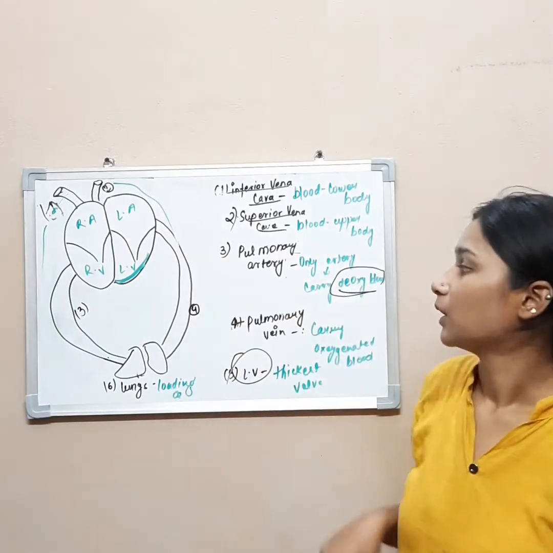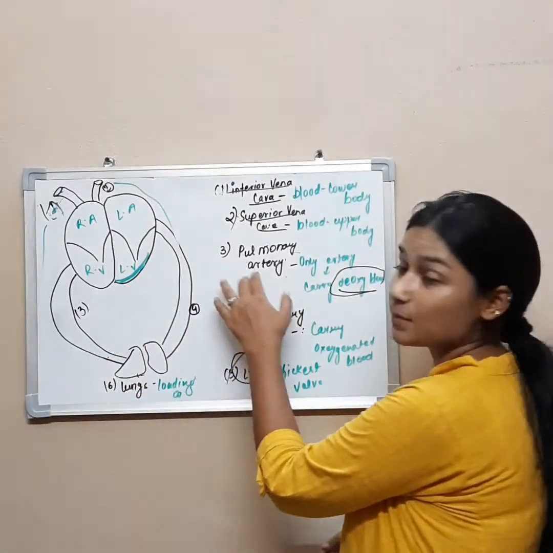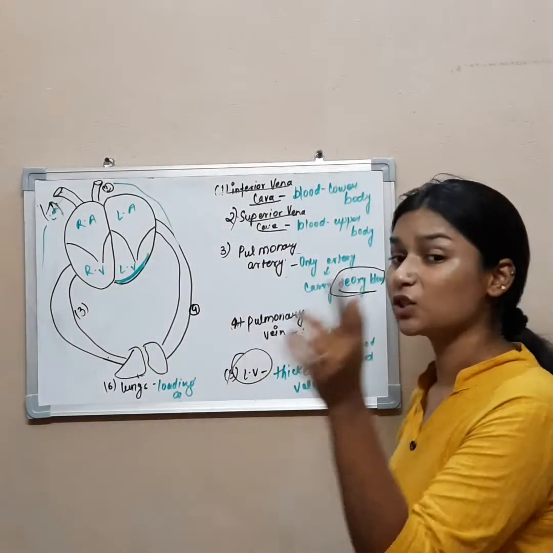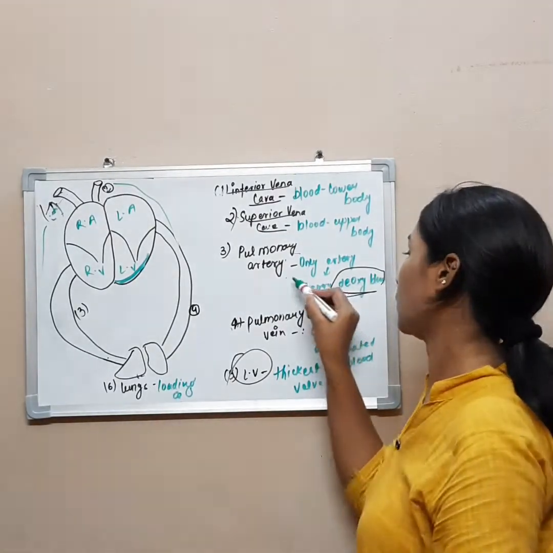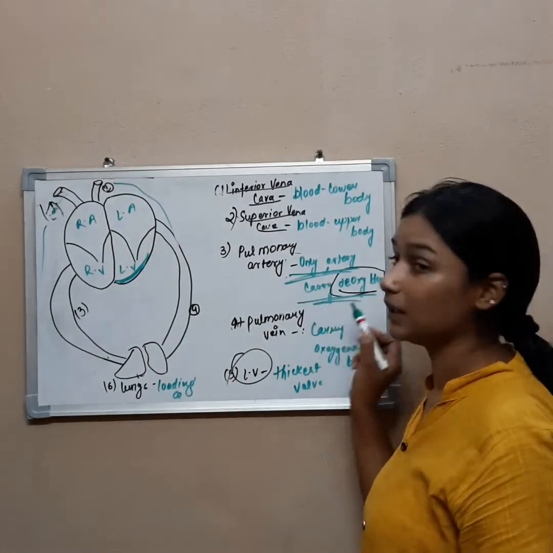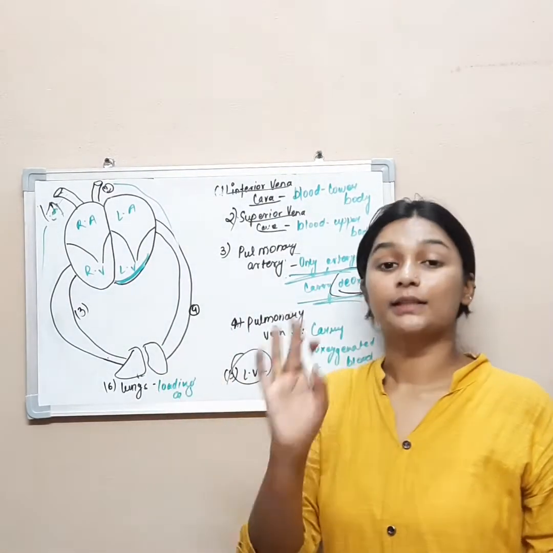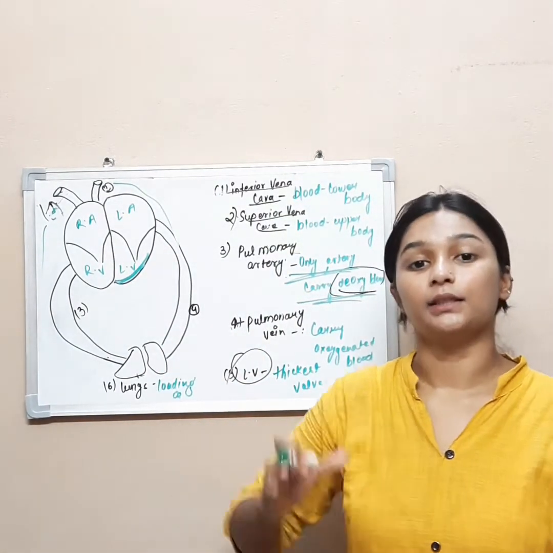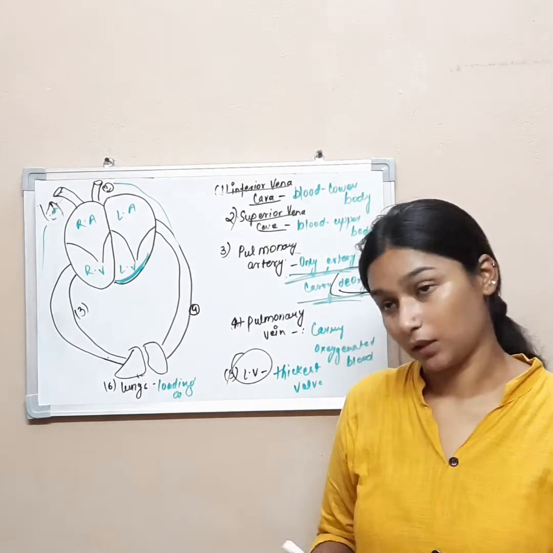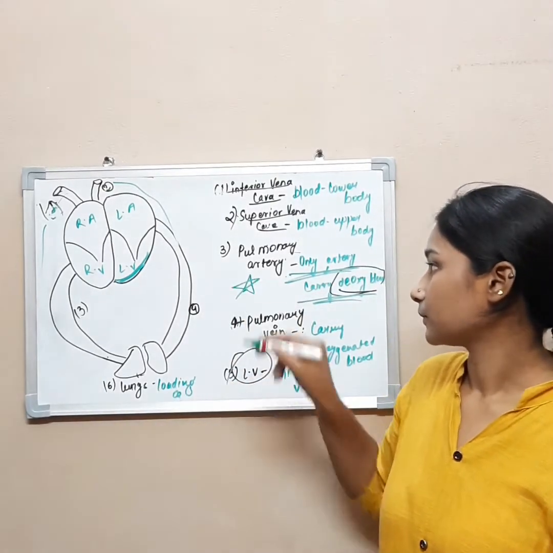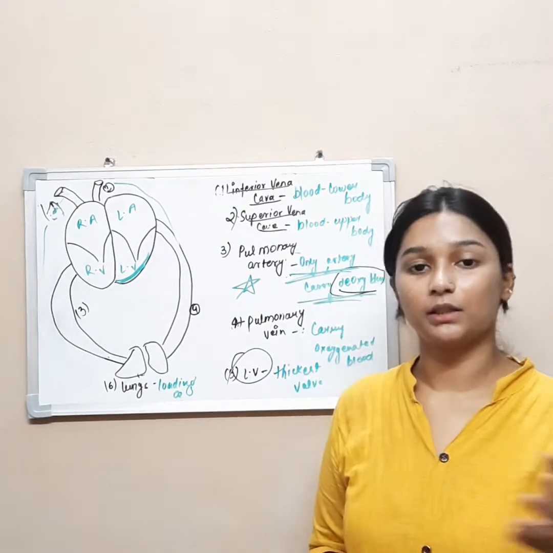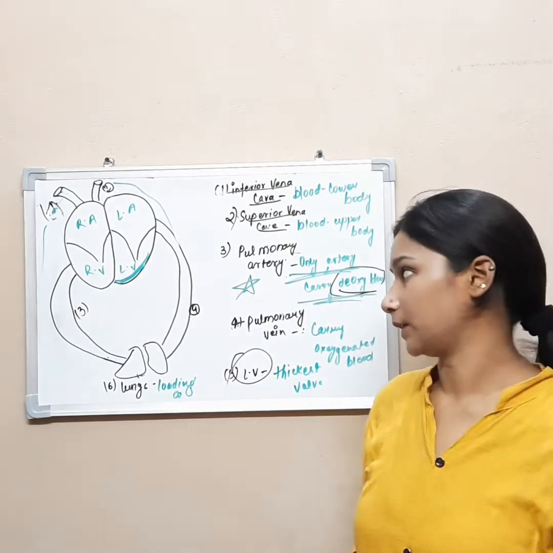Okay. Now the third one which I marked is the pulmonary artery. The pulmonary artery is the only artery which carries deoxygenated blood. No other artery than the pulmonary artery can carry deoxygenated blood. So this is an exception: the pulmonary artery is the only artery which carries deoxygenated blood.